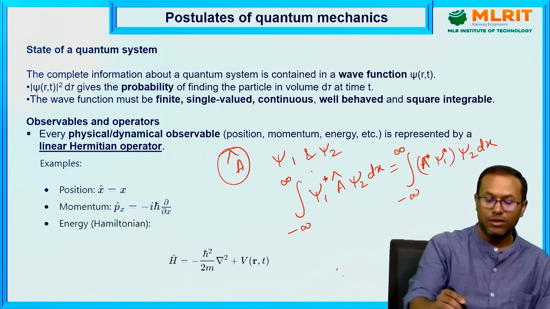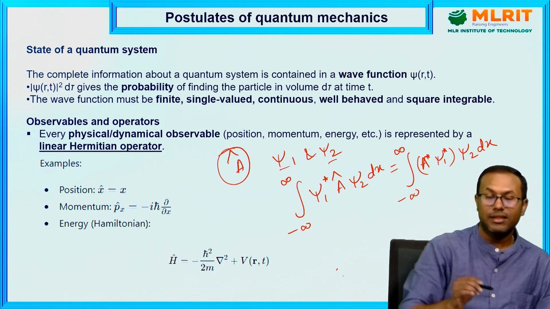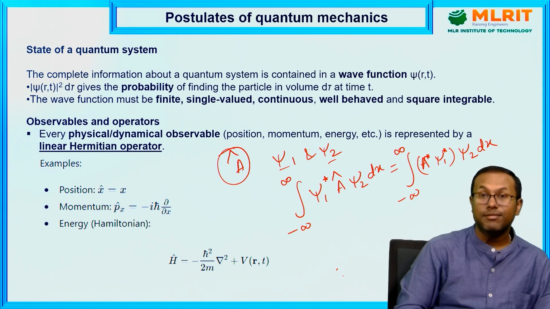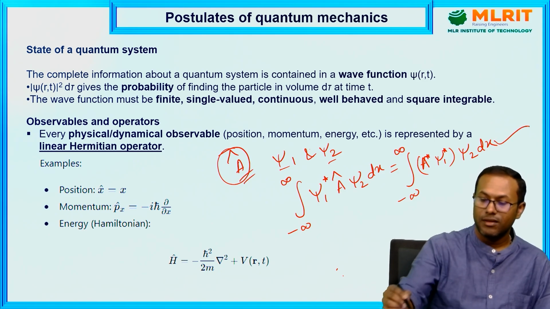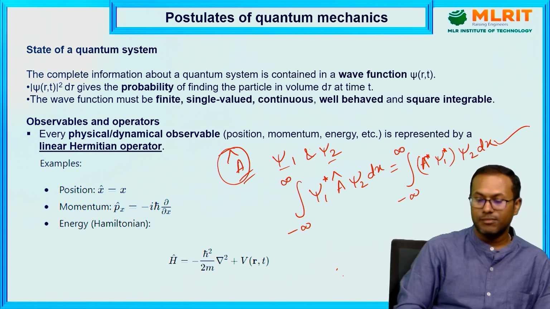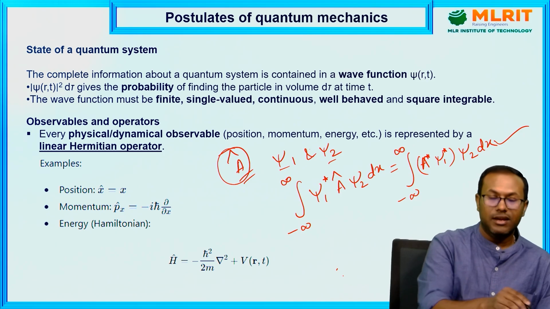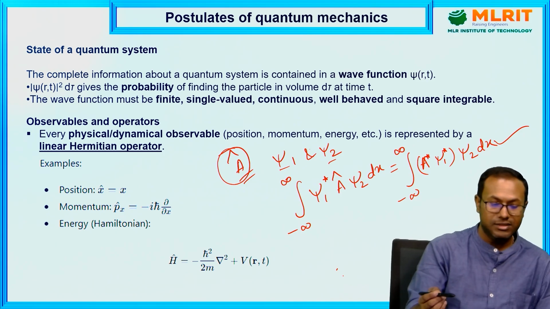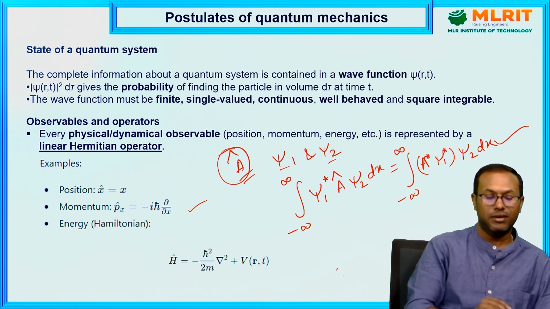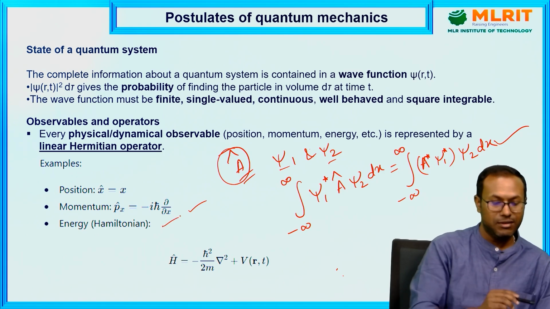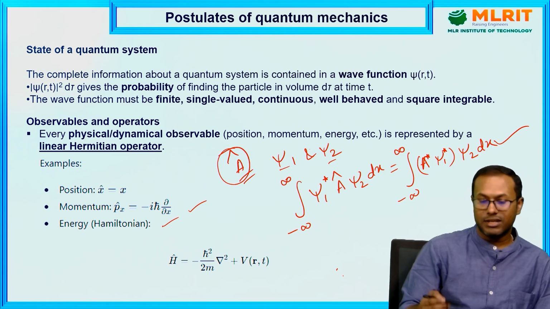Suppose psi1 and psi2 are eigenfunctions of this operator A, and A is a Hermitian operator. This is one of the basic definitions of a Hermitian operator. So all these operators are Hermitian. If we take momentum and substitute minus i h-bar del by del x, we will get this condition. It will follow this condition, so it is one of the Hermitian operators. Total energy is also Hermitian. Position is Hermitian. So all those operators are Hermitian operators.